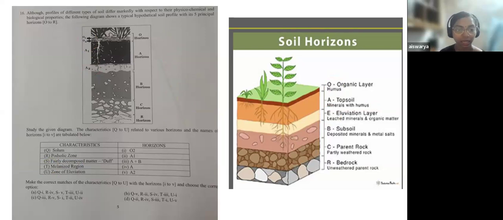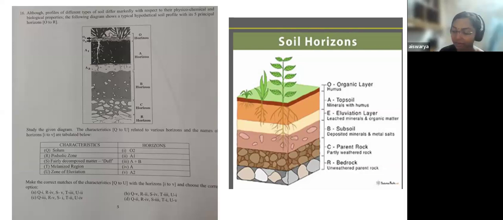Let's look at S. I'm trying to find the answer based on your minimal level of knowledge and your presence of mind. So let's see how you can find the answer to this particular question. I'm taking S, which is fairly decomposed matter, duff. So where can I actually find the decomposed matter among all these horizons? Let's see S.